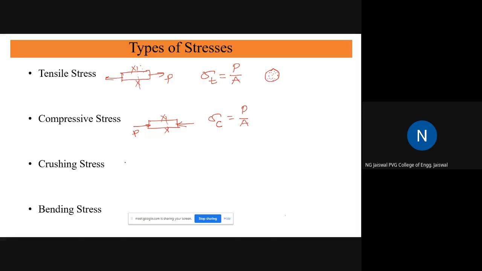Next is the crushing stress, a very important stress, and you must identify where crushing occurs. Crushing stress is very similar to compressive stress. Please note, it is very similar to compressive stress. But what is the difference? You see now what figure I am drawing.